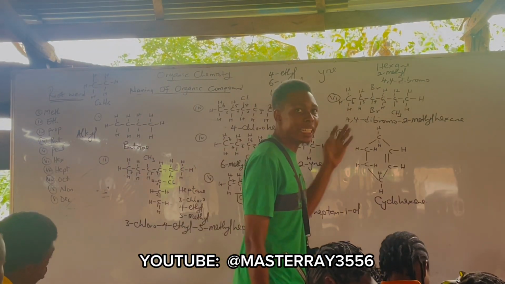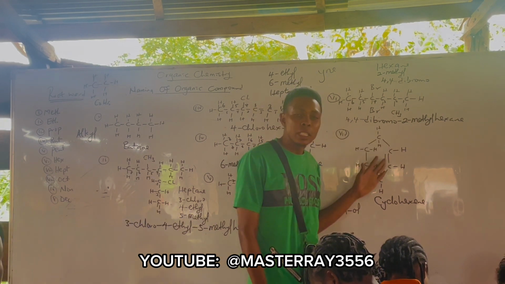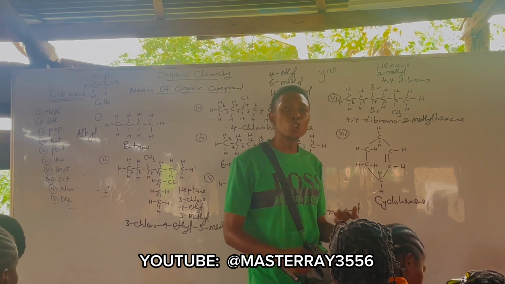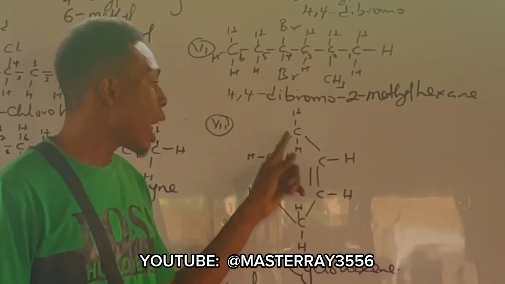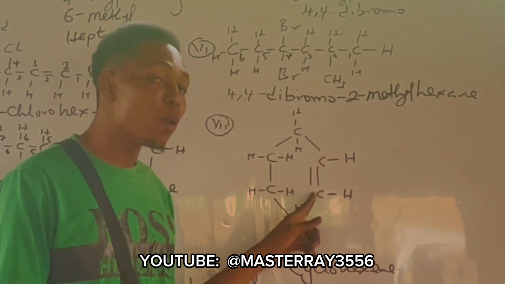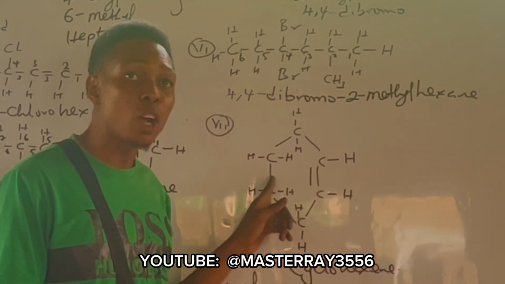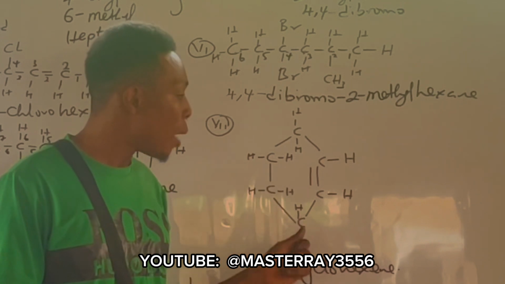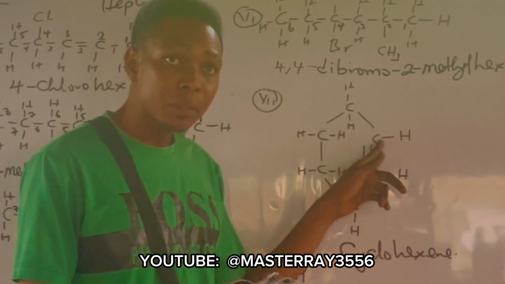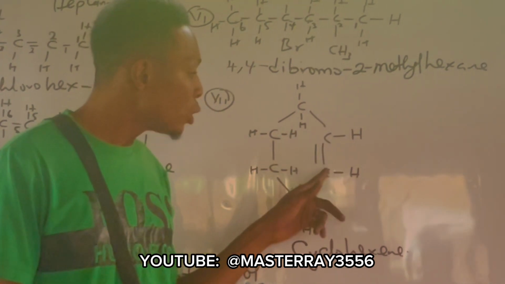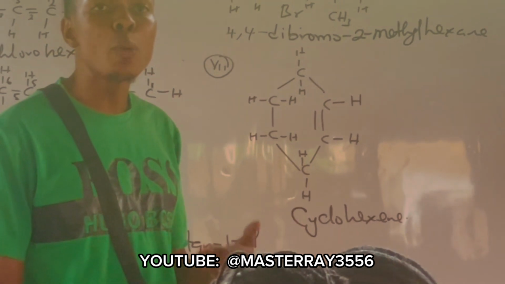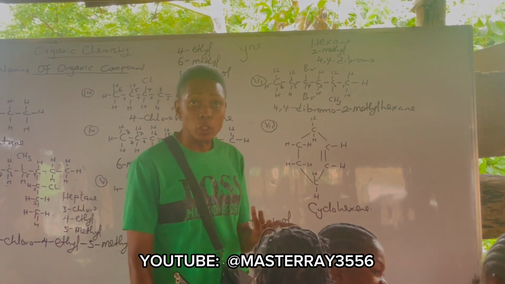In terms of cyclic compounds, when it comes to numbering of carbon, here can be your carbon 1. Are you following? Now, this one, we are starting our numbering from here. So this is 1, 2, 3, 4, 5, 6. It depends on the position where you have the double bond.